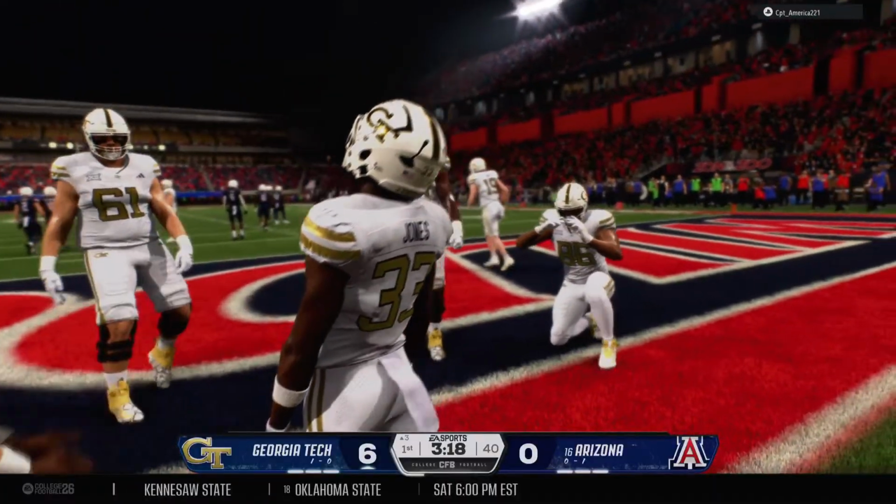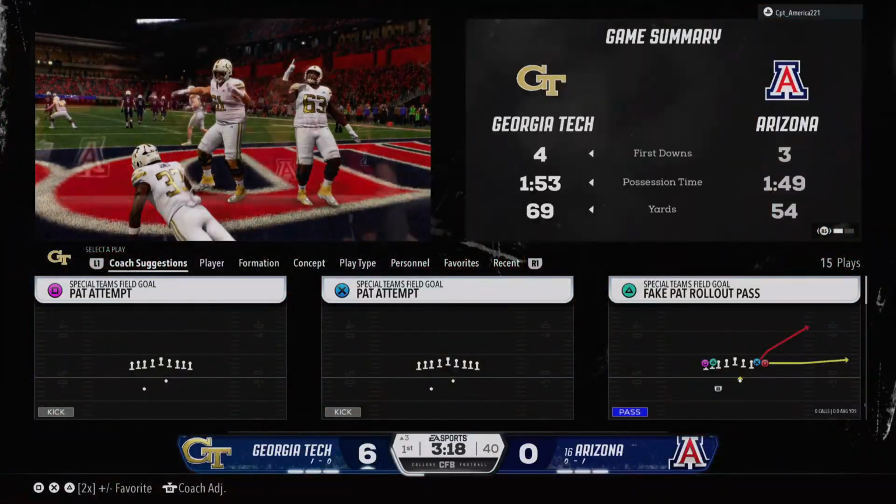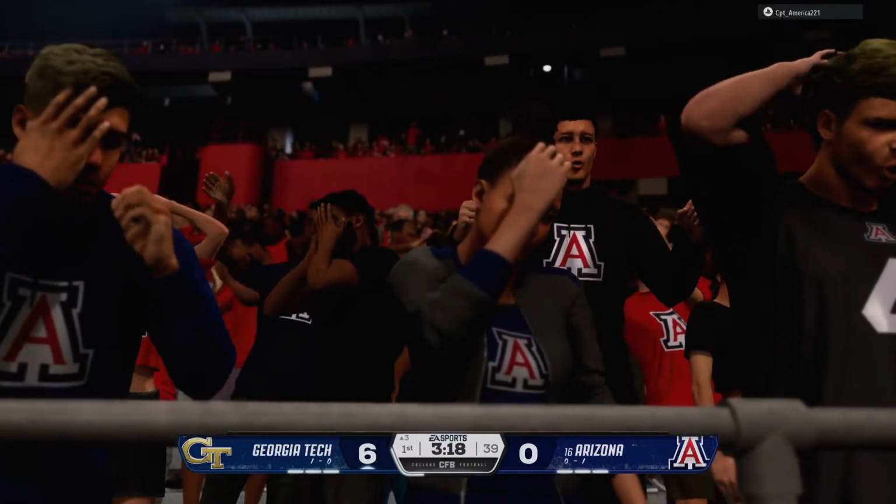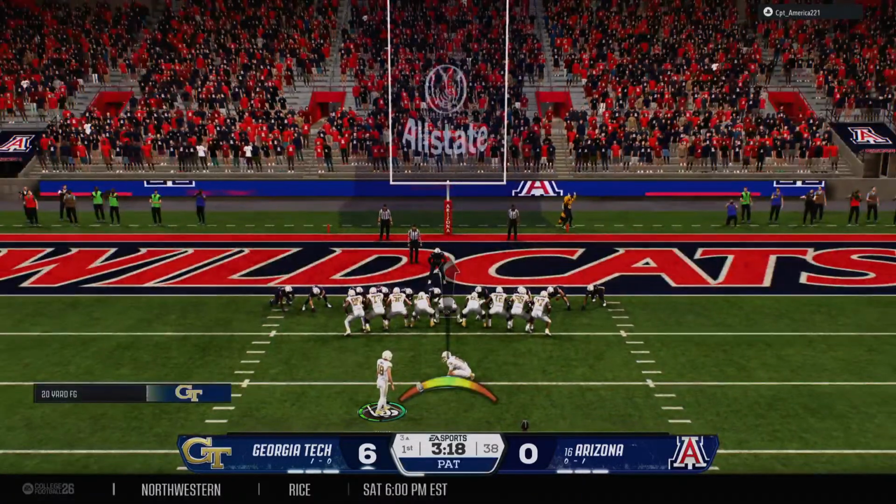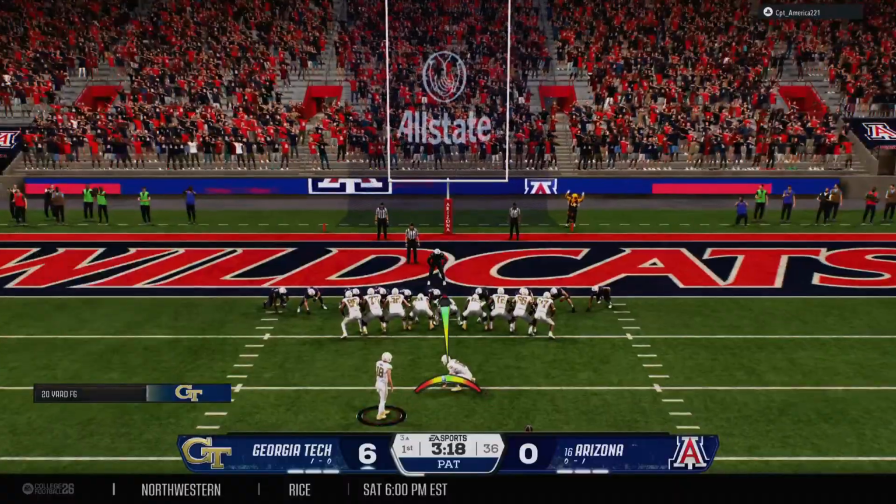Well, I know it's a very small sample size, and we've got a lot of football to go this year, but what can you say about this offense? How explosive and impressive they look. Top 5 in the nation in scoring, and you can see why. They've got speed and playmakers all over the field.